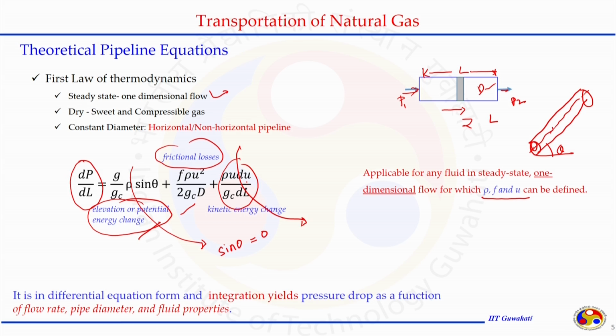Let us go step by step. In the first case, we are assuming gravity is not playing any role and kinetic is also not playing a role.